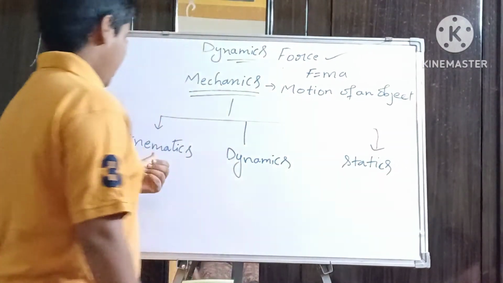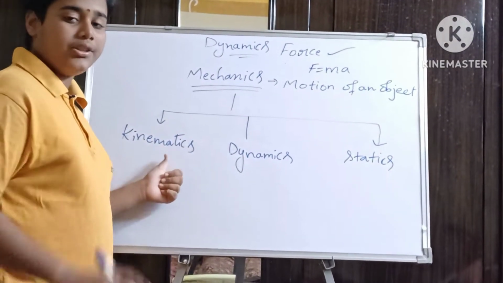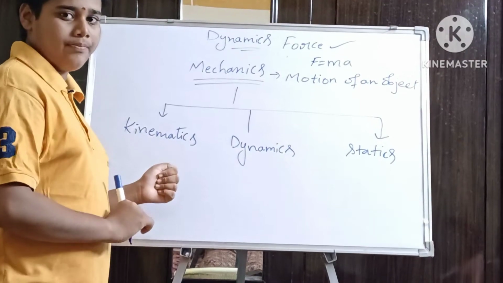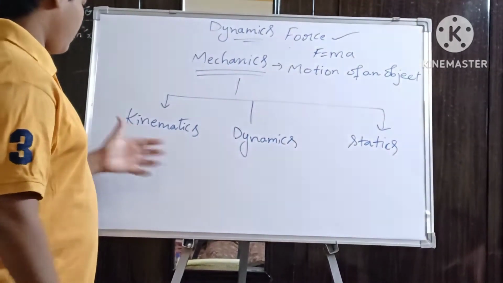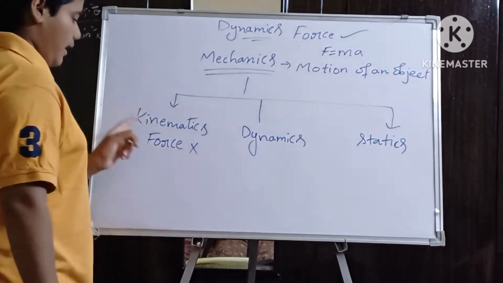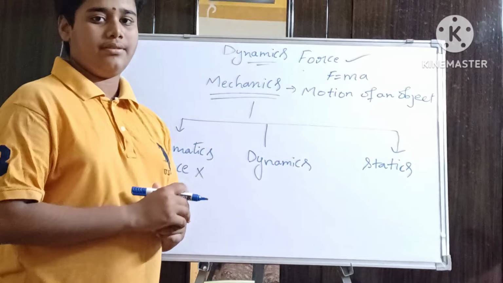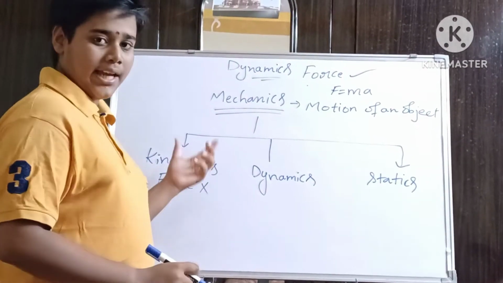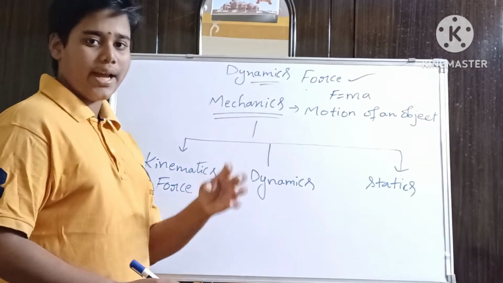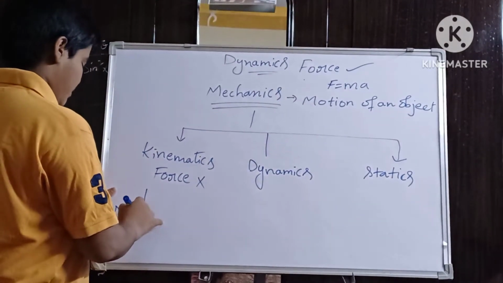We already learned kinematics: motion of an object without consideration of force.